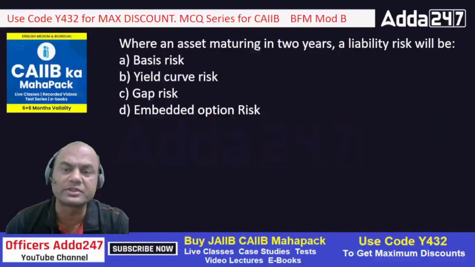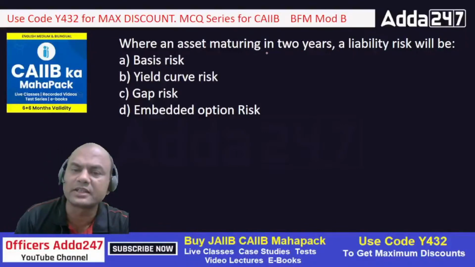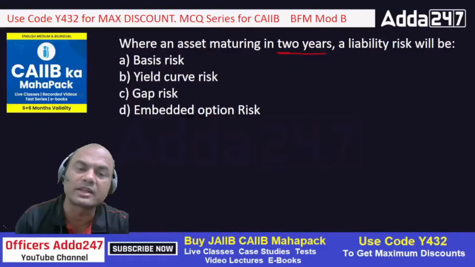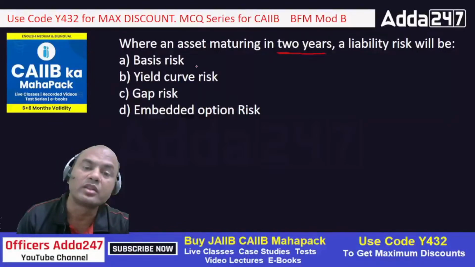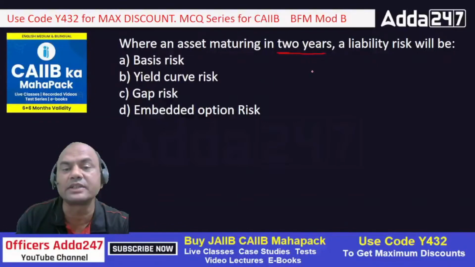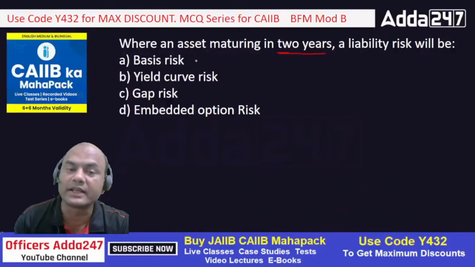Where an asset is maturing in 2 years, what will the liability risk be? Means if an asset is maturing in 2 years, let's say I have a deposit which is maturing in 2 years, what can be the risk to me? Basis risk, yield curve risk, gap risk, embedded option risk. Now what is basis risk? Basis risk means change of the rate of interest in different ranges for an asset and a liability.